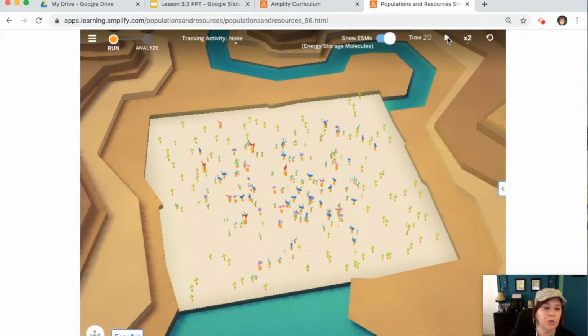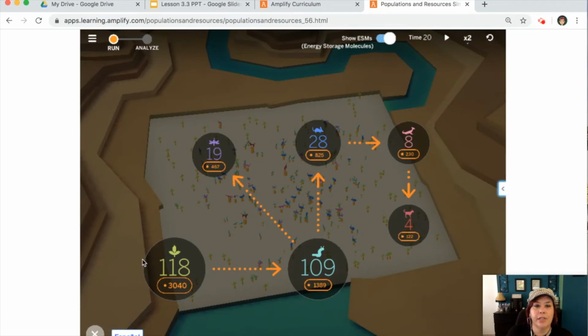Remember, with mission 2, we are trying to find a way to decrease the size of the green leaf population without changing the size of the wee bug population. So we're trying to decrease the green leaves without changing the wee bugs population. So look at number 3, and it says to record your idea below. Do you think that either increasing or decreasing one of the populations, either the stingwing, the furbill, or the scale beak population, will cause the green leaf population to decrease in size? So we're either going to increase or decrease this population, or the scale beak population. So go ahead, circle your answers now.